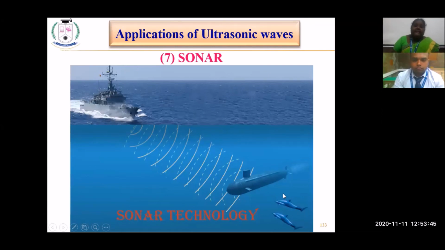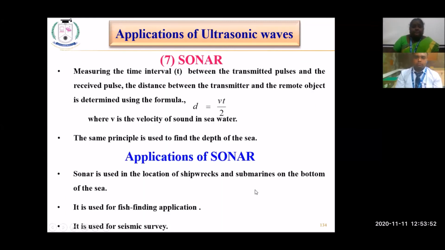So without hitting that, they need to travel. So this is how it is used for navigation purposes. Okay, so how do they calculate? By measuring the time interval between the transmitted pulses and the received pulses, and the distance between the transmitter and the remote object, they use the formula, that is, distance is equal to V into T by 2, where V is the velocity of sound in seawater and T is the time interval. So based on these parameters, they calculate the distance of the target.